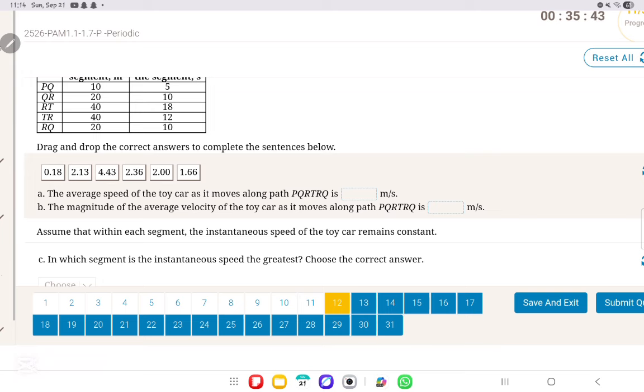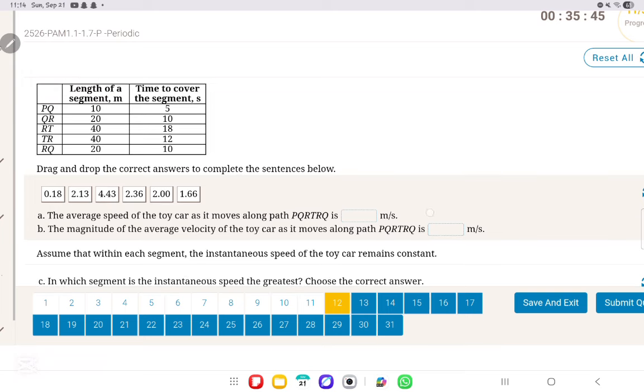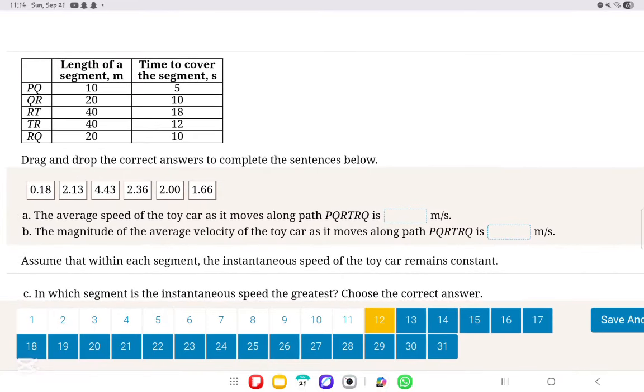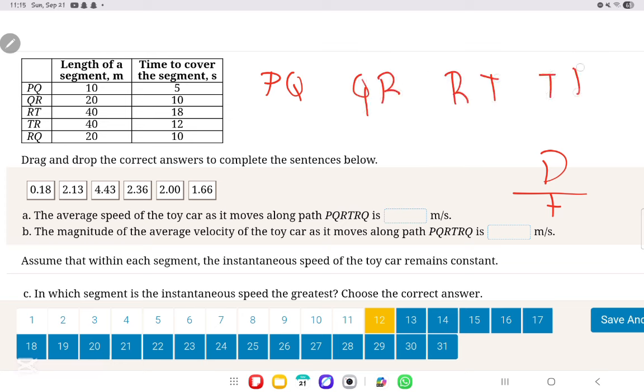So what do they need? They need the average speed of the toy car as it moves along the path PQRTRQ. So what does this mean? We need to do the distance traveled over the time. So what is the distance traveled? In this scenario, first of all, it travels from PQ, then QR, then RT, then TR, then RQ. It travels all of these.